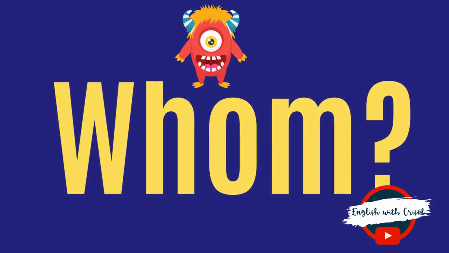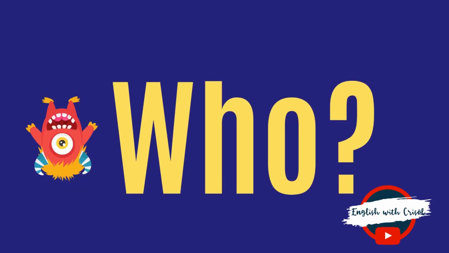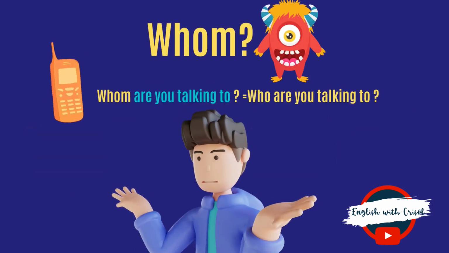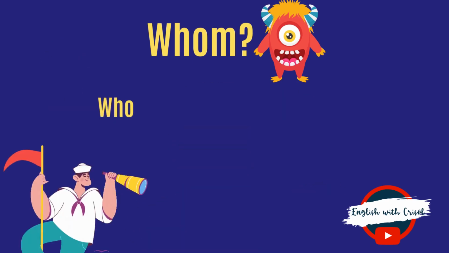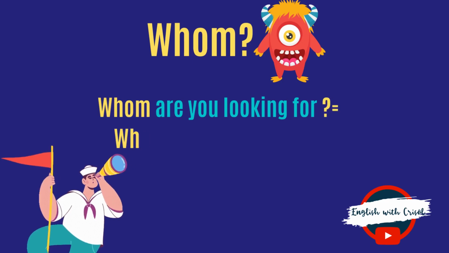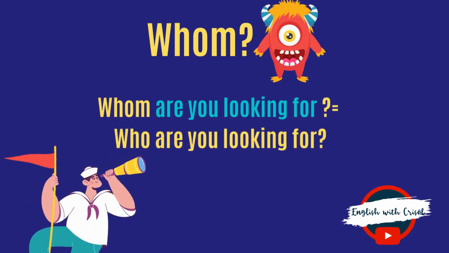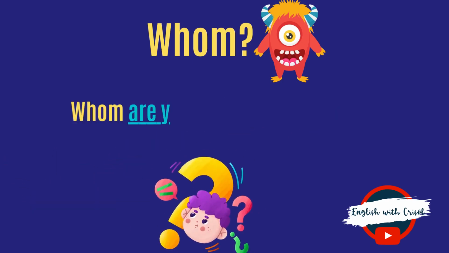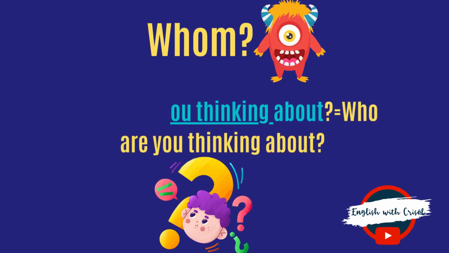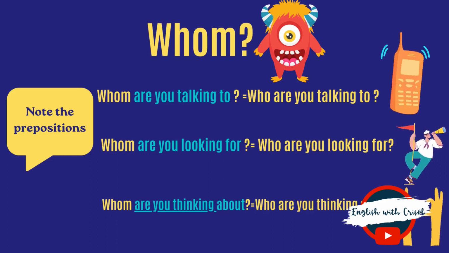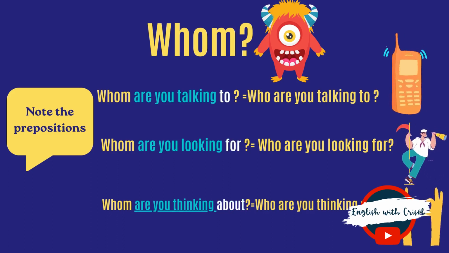Now, whom can also be replaced by who. For example, whom are you talking to? You could also say, who are you talking to? Or whom are you looking for? Who are you looking for? Whom are you thinking about? Who are you thinking about? Note the prepositions in these sentences: to, for, about.